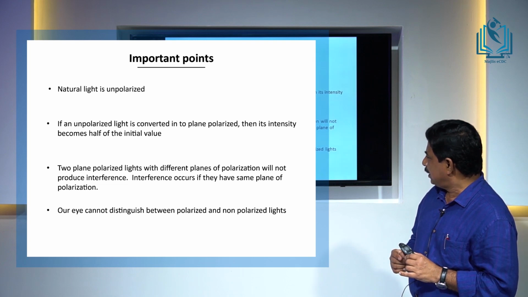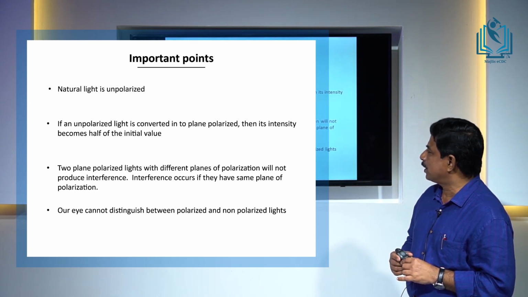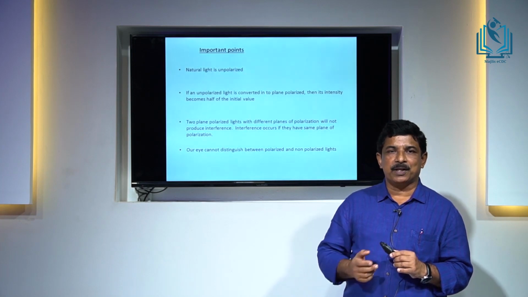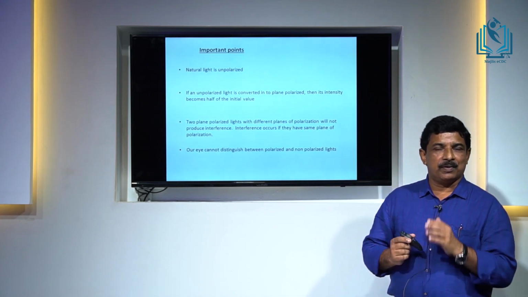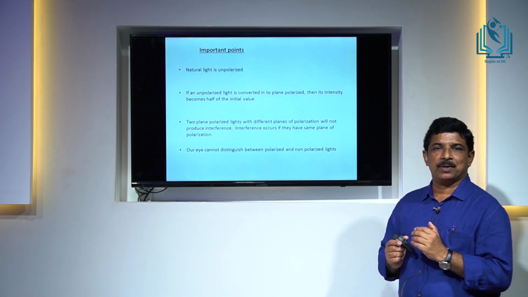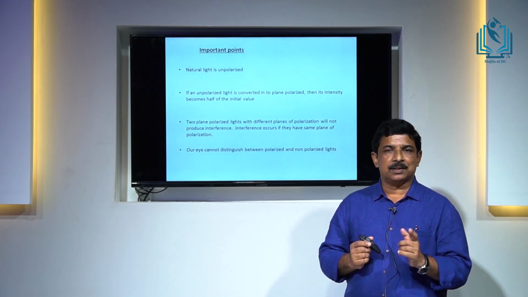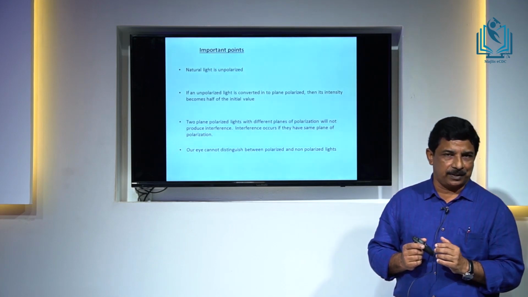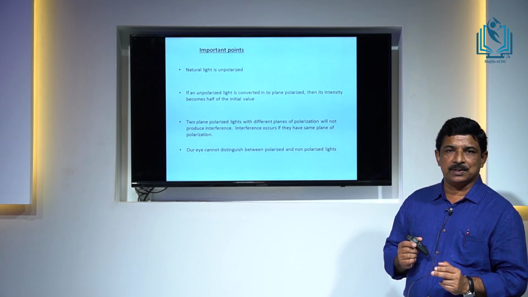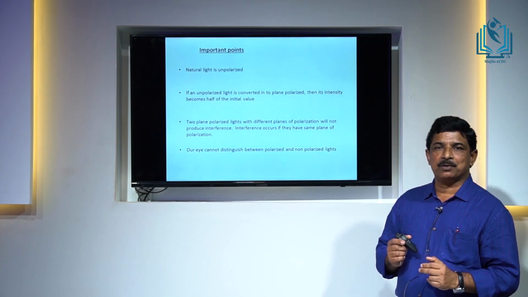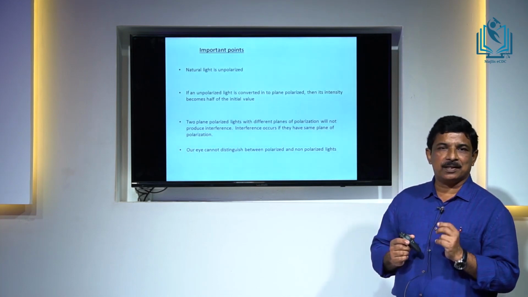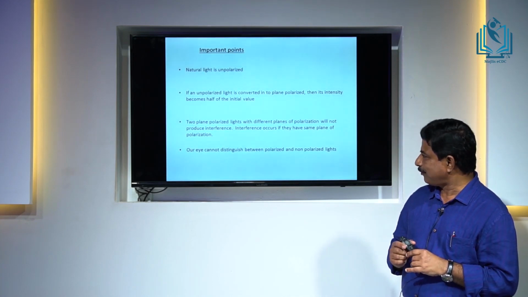For example, if one has its plane of polarization along the x direction and the other along the y direction, there cannot be interference. But if both have their plane of polarization in the x direction, or both in some other direction, then when they superpose, they can produce interference.